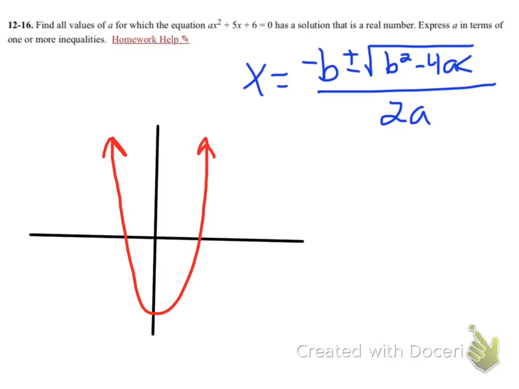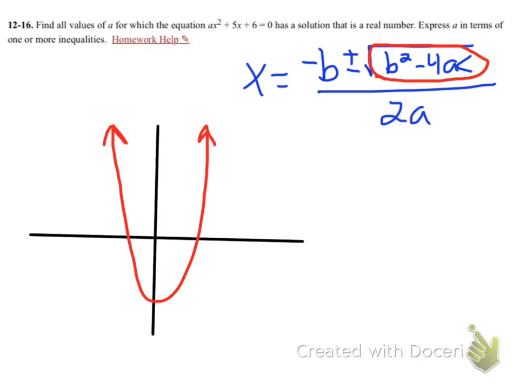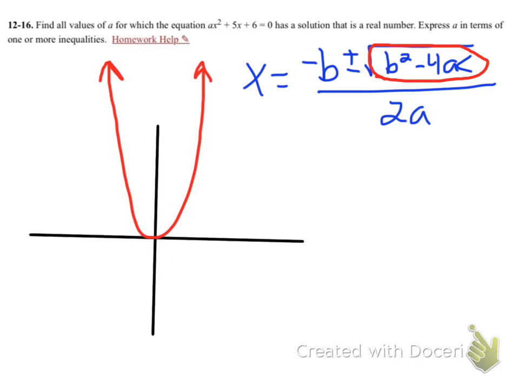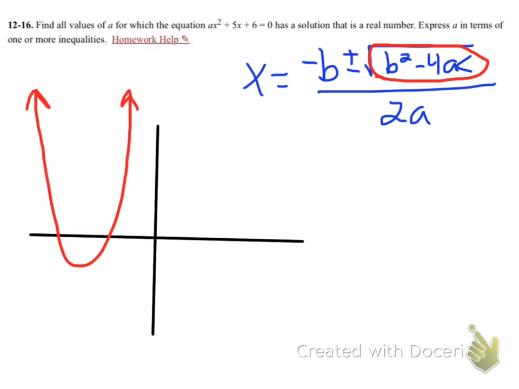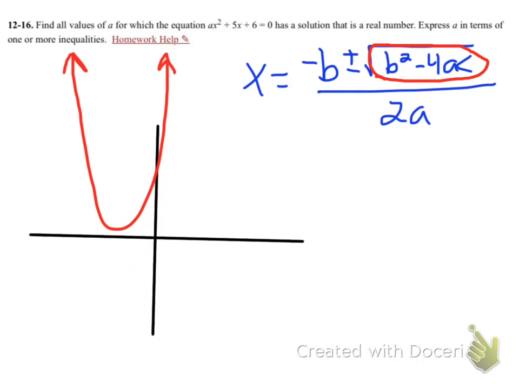So looking at the quadratic formula, what determines whether or not we have real solutions is the value underneath the radical, your b squared minus 4ac. If that ends up equaling 0, then your parabola is going to end up having possibly two solutions, possibly one solution.